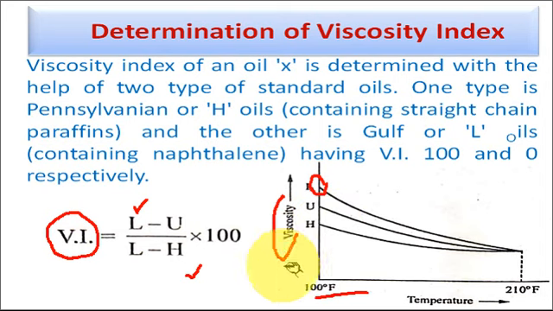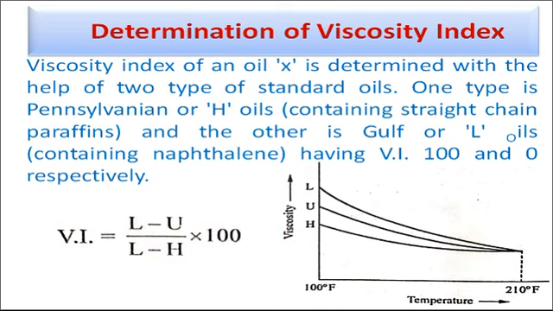So we are determining the viscosities of these three oils. One is the Gulf oil, the second one is the Pennsylvanian oil, and the third one is the unknown sample oil. By putting the values of the viscosity of these lubricating oils in this formula, we can calculate the viscosity index of the given lubricating oil.